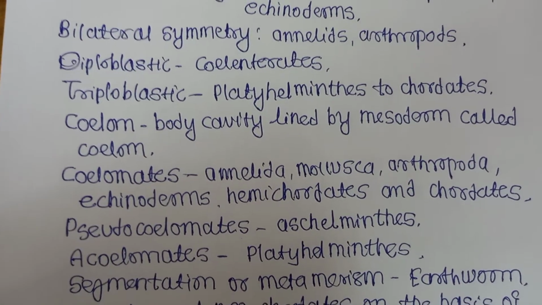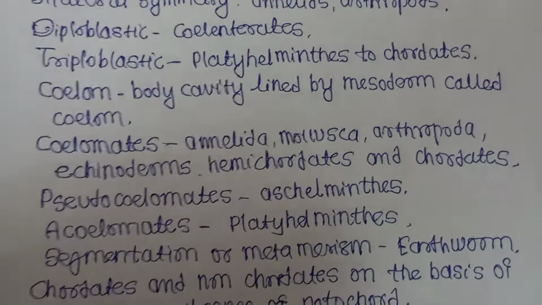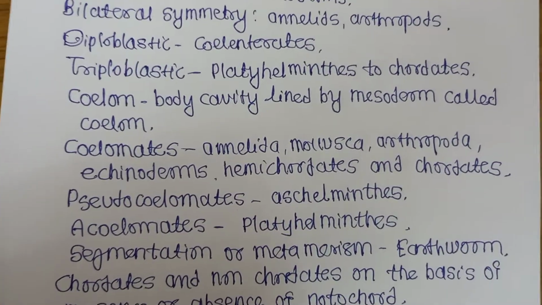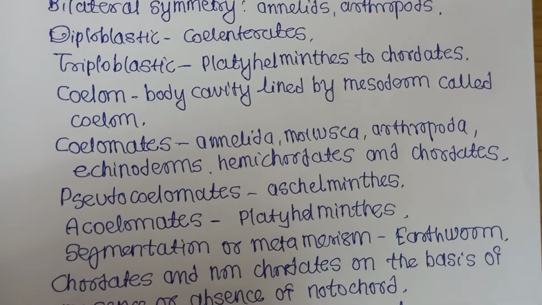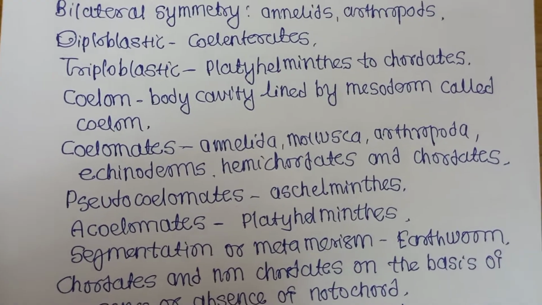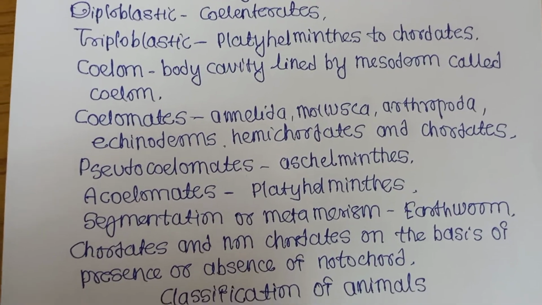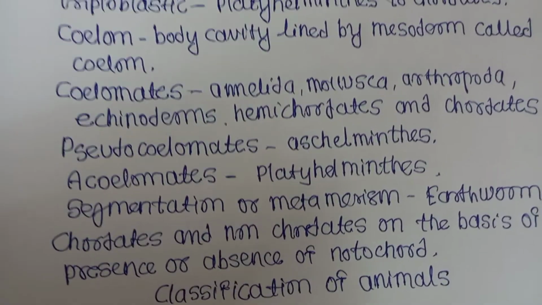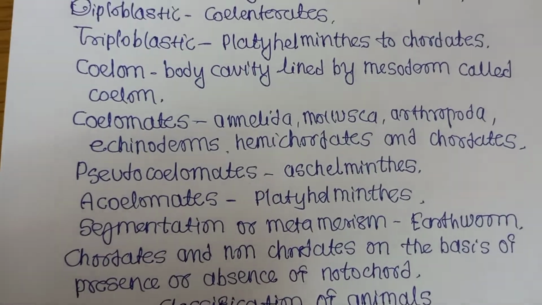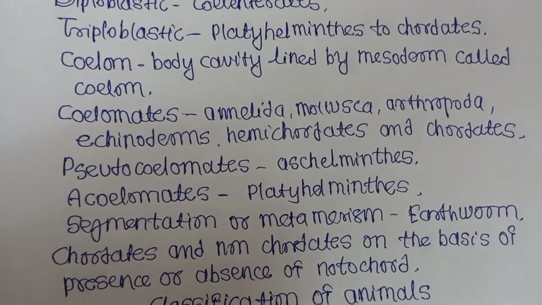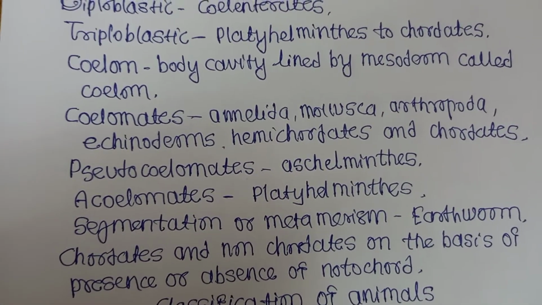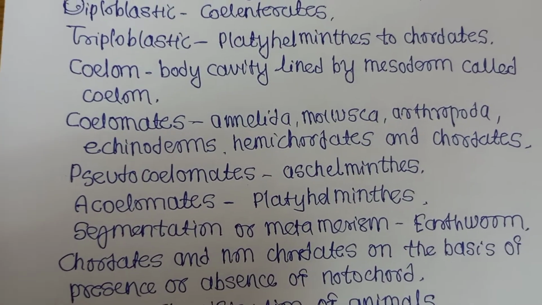Coelom means what? Body cavity lined by mesoderm, that is called coelom. Coelomate animals: Annelida, Mollusca, Arthropoda, Echinodermata, Hemichordata and Chordata, all these are coelomates. Pseudocoelomates means coelom is present in patches, that is not the true coelom, that is called pseudocoelom, that is present in the Aschelminthes.